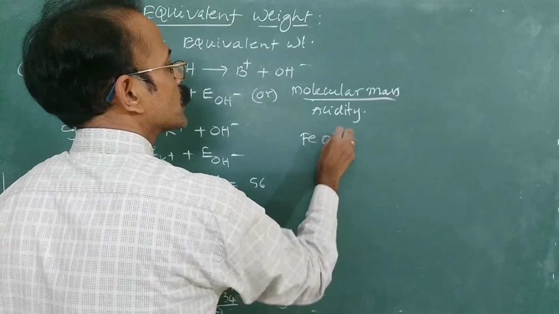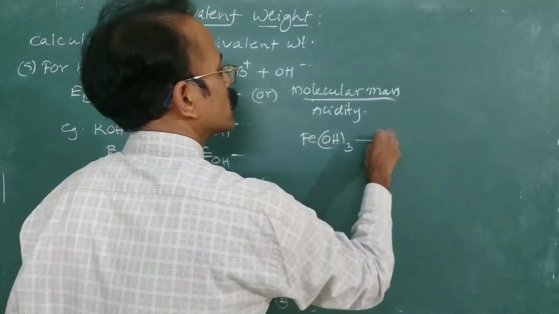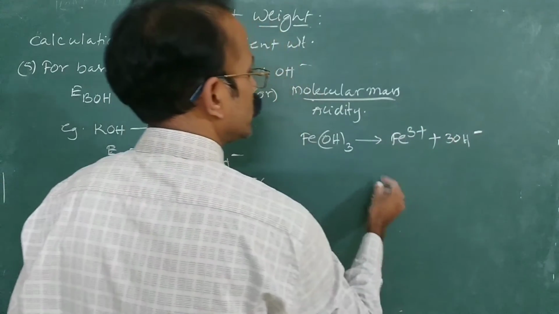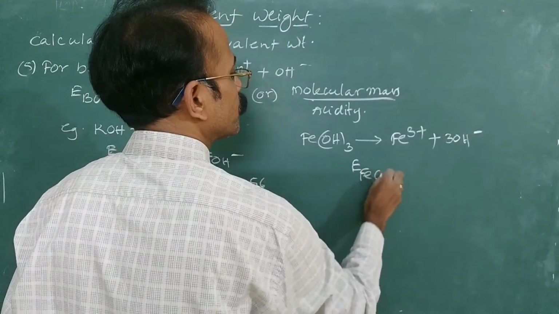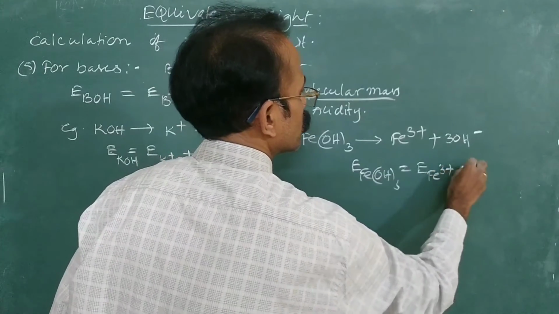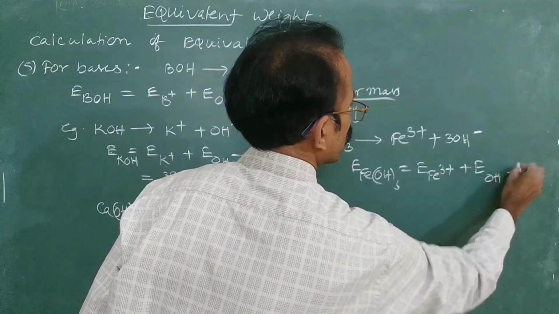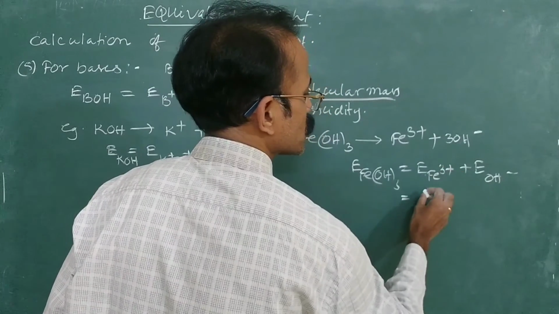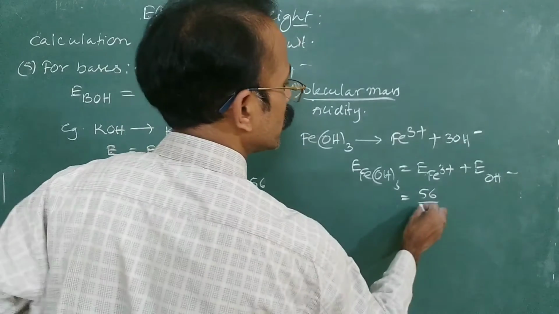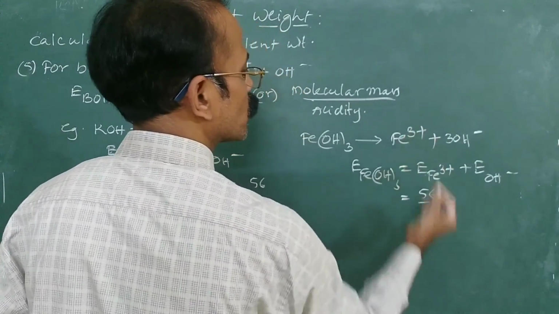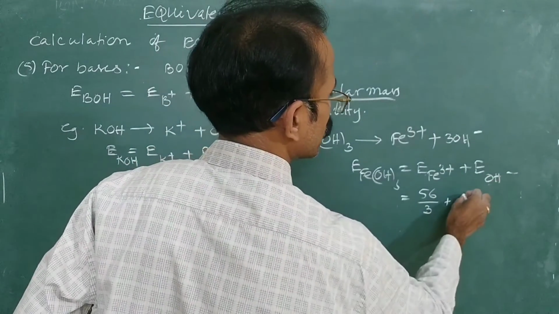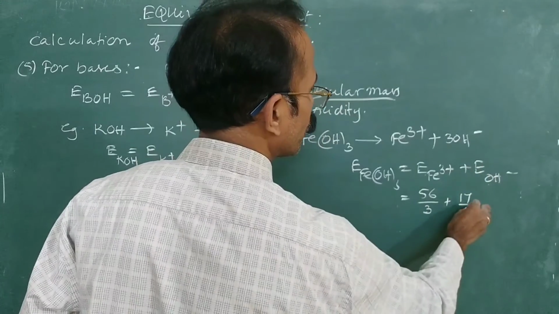I'll give another example. If you take ferric hydroxide, it ionizes to give ferric and hydroxyl ions. The equivalent mass of ferric hydroxide is equal to the equivalent mass of ferric plus hydroxyl ions. The equivalent mass of ferric ion is atomic mass or ionic mass divided by valency, that is 56 divided by 3, plus the equivalent mass of hydroxyl ion, 16 plus 1, 17, ionic mass divided by valency.